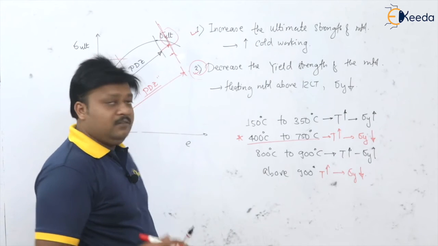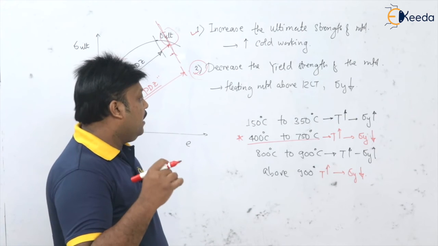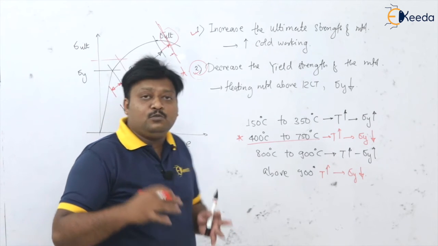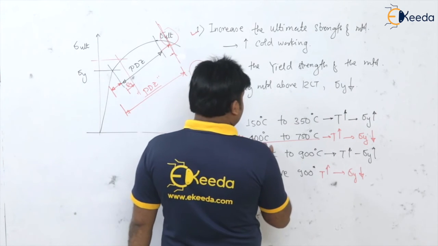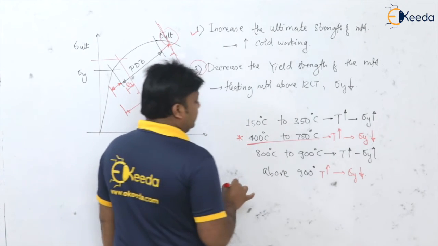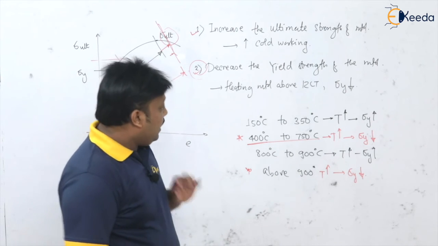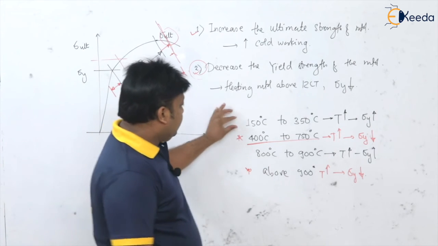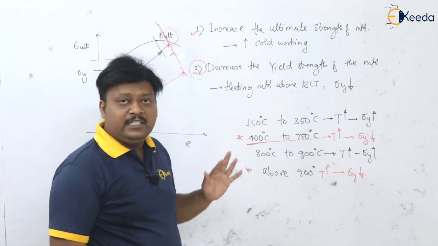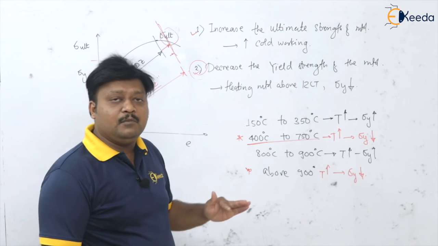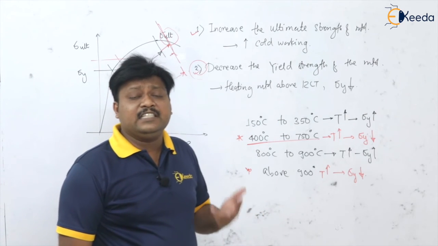That is, in simple words we can say that steels are very good to deform, to work, in the temperature range either 400 to 750 degrees centigrade or above 900 degrees centigrade. And it is difficult to work in the other temperature ranges because the yield strength is increasing. We don't want the increase in yield strength. जितनी yield strength कम है, उतनी हमको ductility अच्छी मिलेगी.